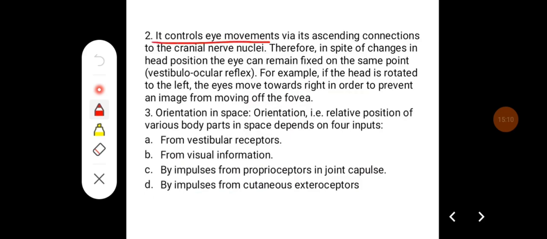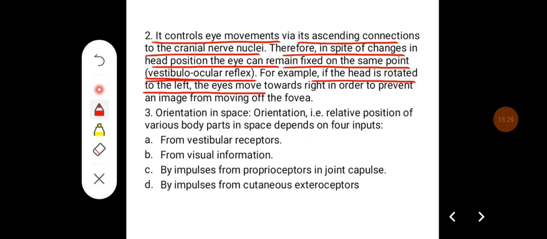It also helps in the control of the eye movements via its ascending connections to the cranial nerve nuclei. Therefore, in spite of changes in the head position, the eye can remain fixed on the same point through the vestibulo-ocular reflexes. For example, if the head is rotated to the left, the eyes move towards the right in order to prevent an image from moving off the fovea. They also help in orientation in space.